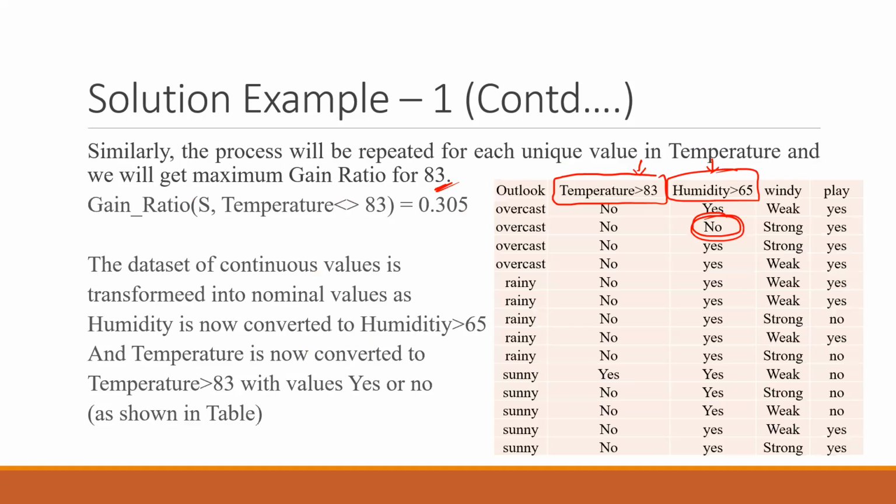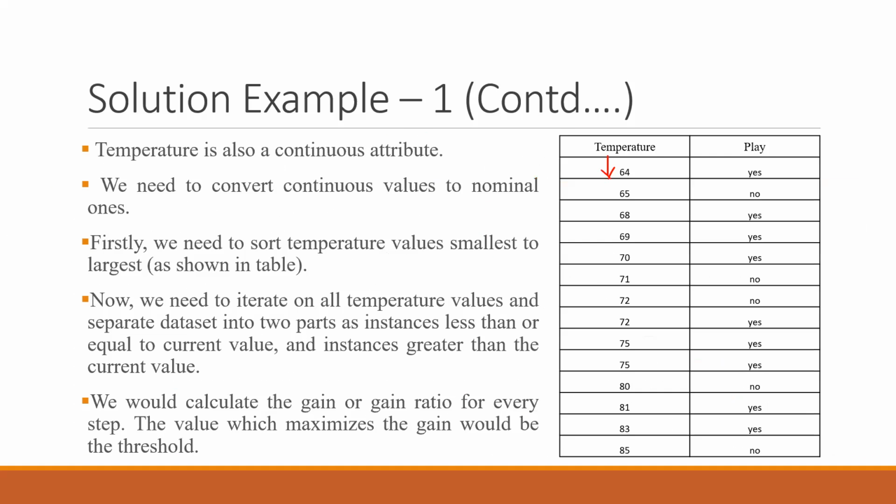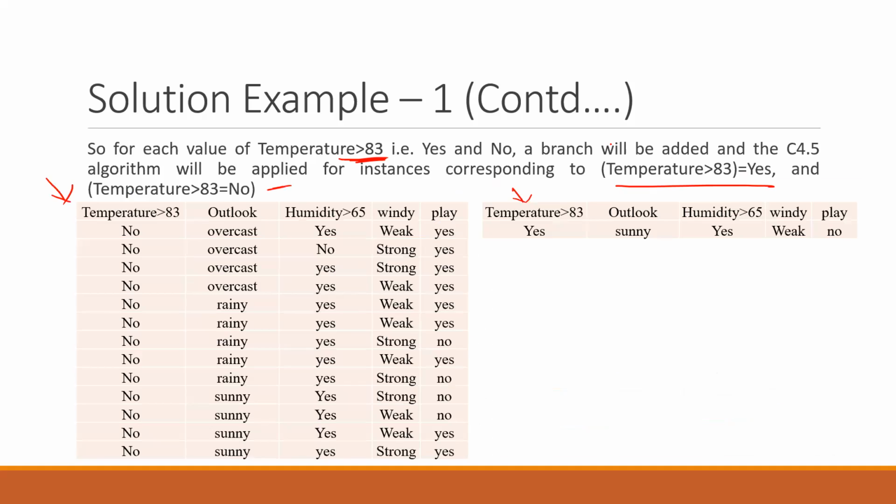So let's see the data set. If you see the temperature data set, greater than 83 was only this case, 85. All others were less than or equal to 83. That's why 13 cases have a no, and only one case has a yes. So that's what is being done here. You can see that only one case is yes here. Only one case had a temperature of 85, and all other values were no. According to that, this table has been made.